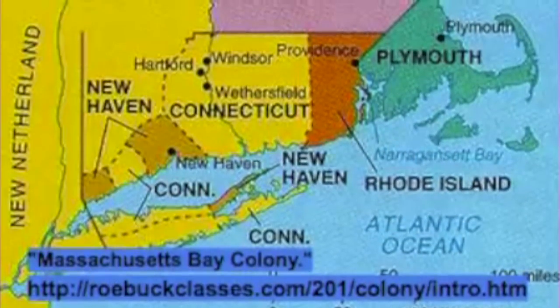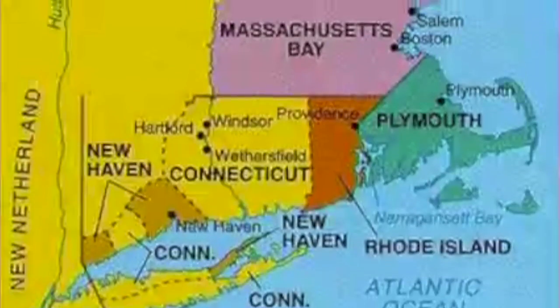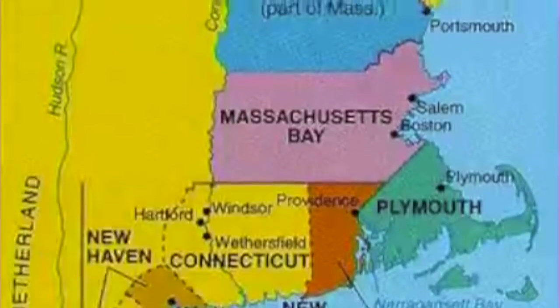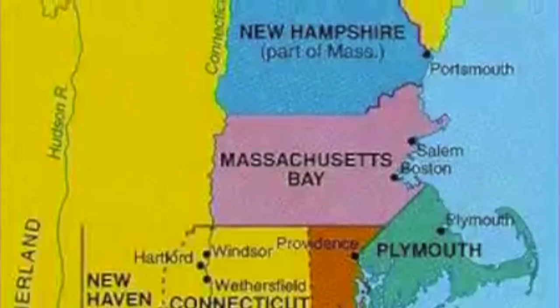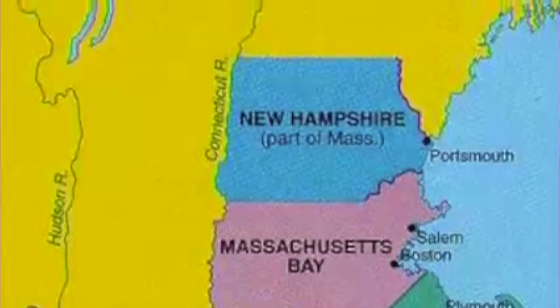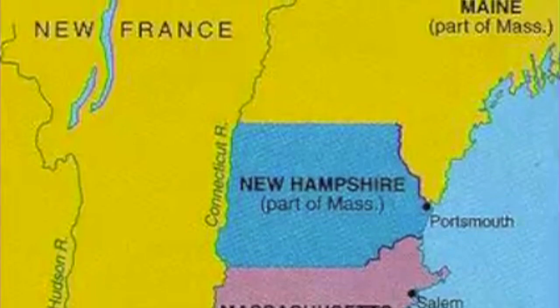Once the settlement in Boston started to stabilize, the remaining stockholders of the company all moved to Boston. This effectively moved the Massachusetts Bay Charter out of England. The Puritans also analyzed the wording for the charter's contract and determined that the contract gave them the right to build a local government in Massachusetts with only slight dependence on England's government. With the questionably legal ground set, the Puritans started building their government.